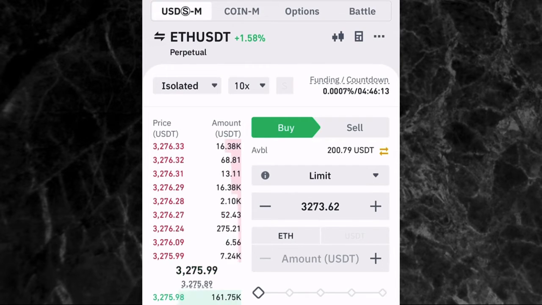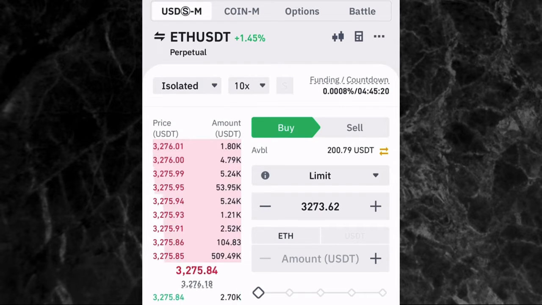So all you are doing is just to predict the price movement of different assets on the app. Unlike spot trading, where you only make money when the asset is going up and you lose money when the asset is coming down, on futures trading, you can predict that the price will go up, and if it goes up, you make money. And you can also predict that the price will come down, and if it should come down, you are also going to make money. So that's the real meaning of futures trading. You are predicting whether the price of an asset will go up or it will come down, and if it should go according to your plan, you are going to make money.